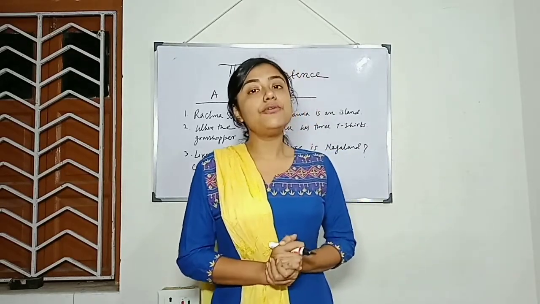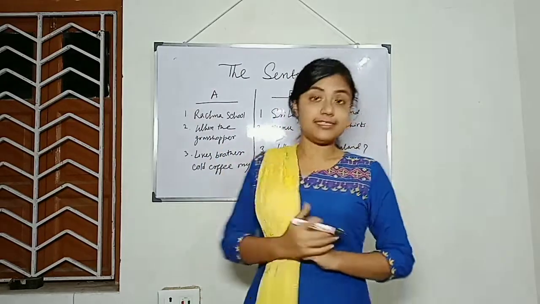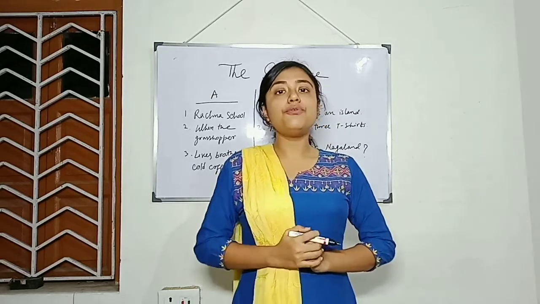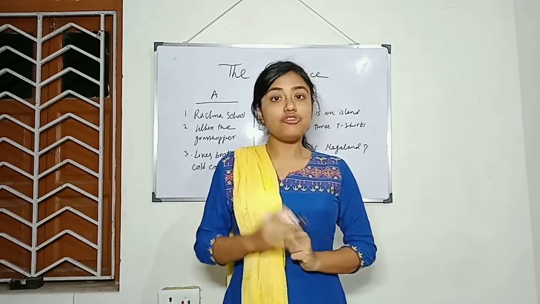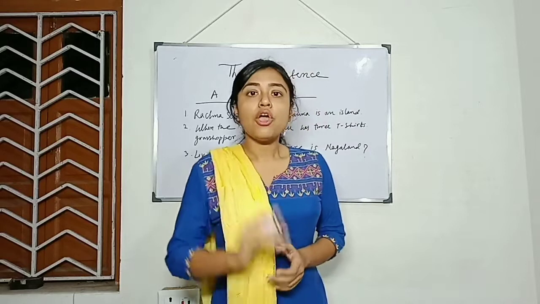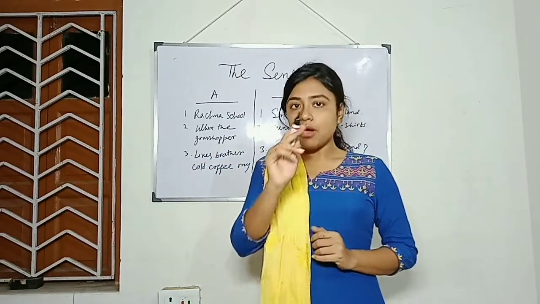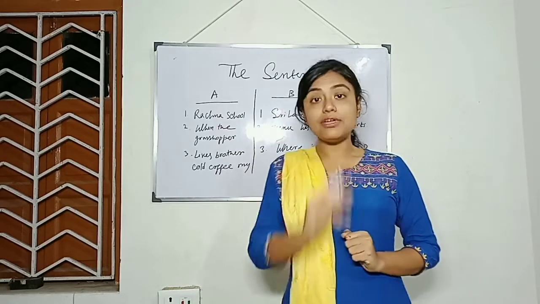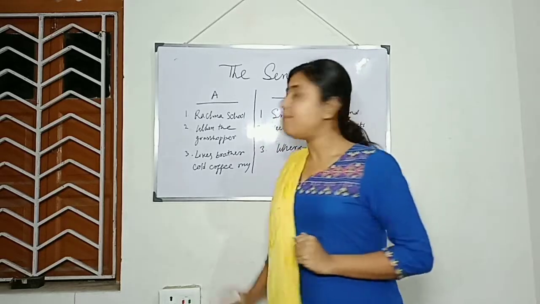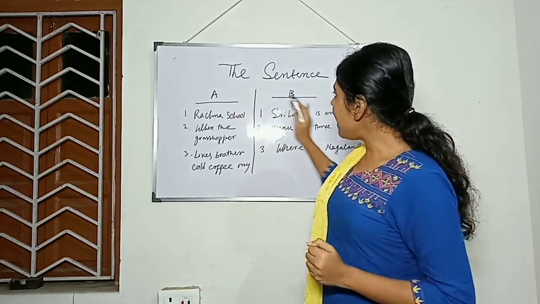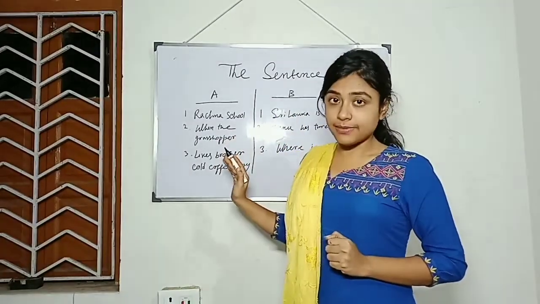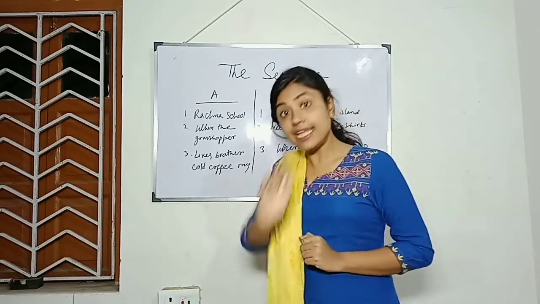In this class, we will discuss the chapter, the sentence. I know all of you are already acquainted with the chapter. Then also we will go for a quick recapitulation so that you can decipher all the points in detail. Before we proceed, let me ask you a few questions. We will have a comparison between column A and B. As we can see, both the columns represent groups of words. But there is some difference. Let us find out together.